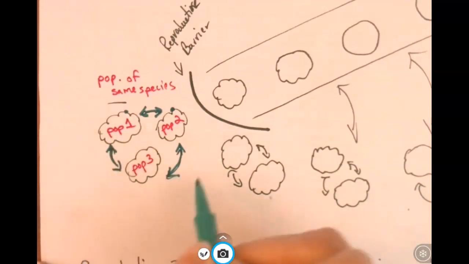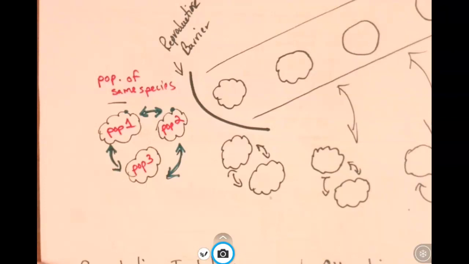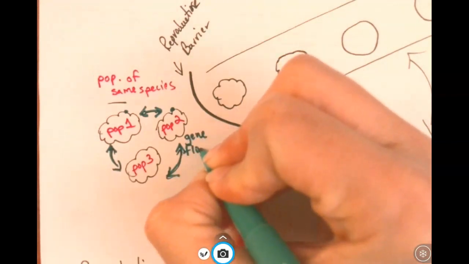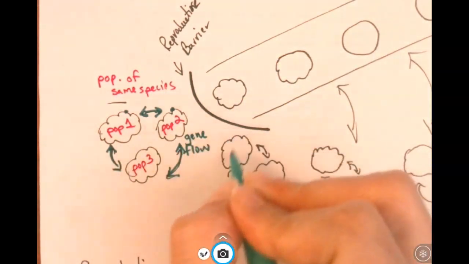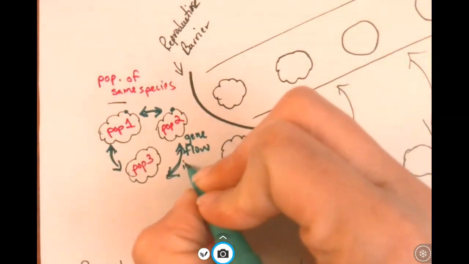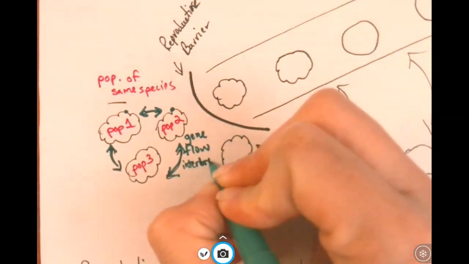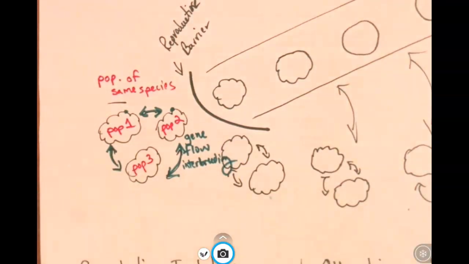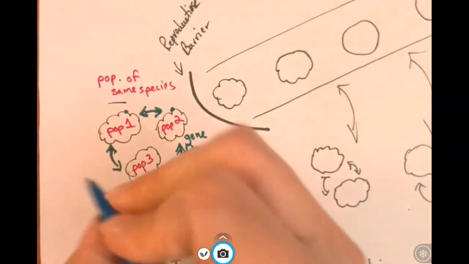So this exchange of genes was discussed in the video on mechanisms of evolution. And this is the idea of gene flow. As interbreeding occurs, genes are exchanged. And this is important because over time, variations can build up in the population.